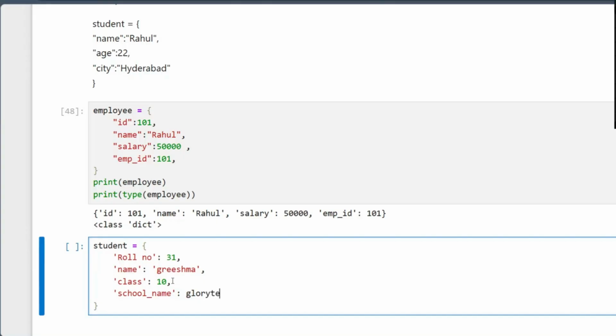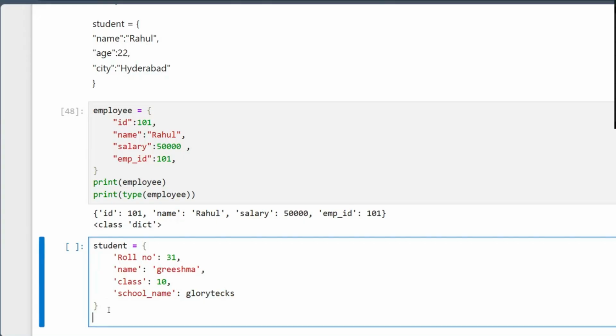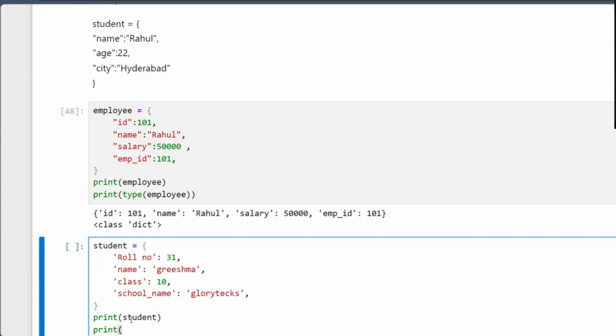Now print student, in a string again for GloryTech. Now you want to print student, and also print the type of student.